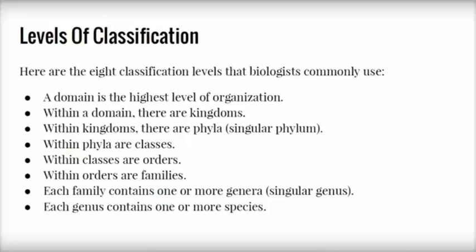Levels of classification. Here are the 8 classification levels that biologists commonly use. A domain is the highest level of organization. Within a domain, there are kingdoms. Within kingdoms, there are phyla, singular phylum. Within phyla are classes. Within classes are orders. Within orders are families. Each family contains one or more genera, singular genus. Each genus contains one or more species.